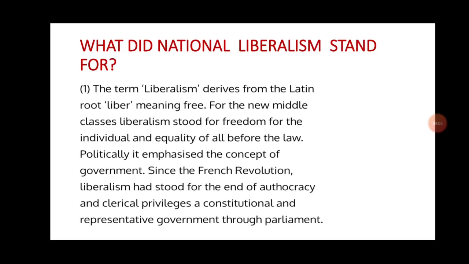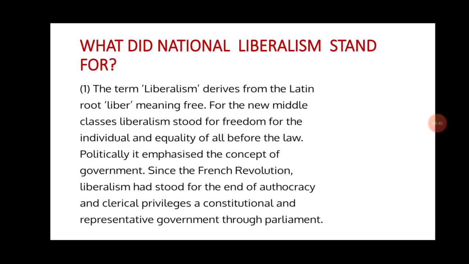A new kind of idea emerged, that was liberalism. Ideas of national unity in early 19th century Europe were closely allied to the ideology of liberalism. The term liberalism derives from the Latin root liber, meaning free. For the new middle classes, liberalism stood for freedom for the individual and equality of all before the law. Politically, it emphasized the concept of government by consent.